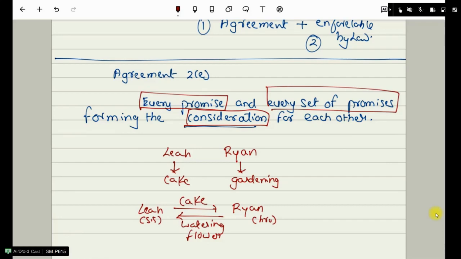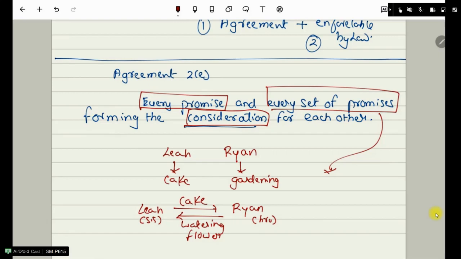This can be taken as a simple definition of an agreement. So, how will I be breaking it? We can say here that Leah is promising to bake a cake for Ryan, so it is a promise. In a similar way, Ryan is also making a promise to water the flowers of Leah's garden, so it is also a promise given by Ryan. Then how does this become every set of promises?